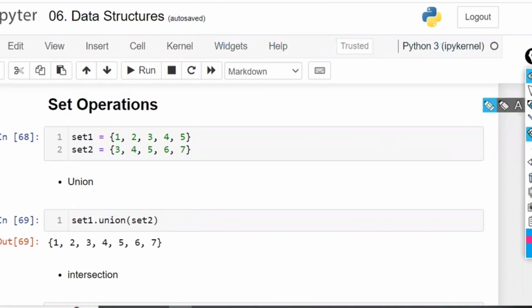See, simple. Dot union is not available in the list. Dot intersection is not available in the list. These things are not available in the list. That is the advantage we have in the sets. Some basic mathematical operations can be performed easily in the set when compared to the list. Each object has its own advantages and disadvantages, and as per our requirements, we are going to select the data type we are interested in.